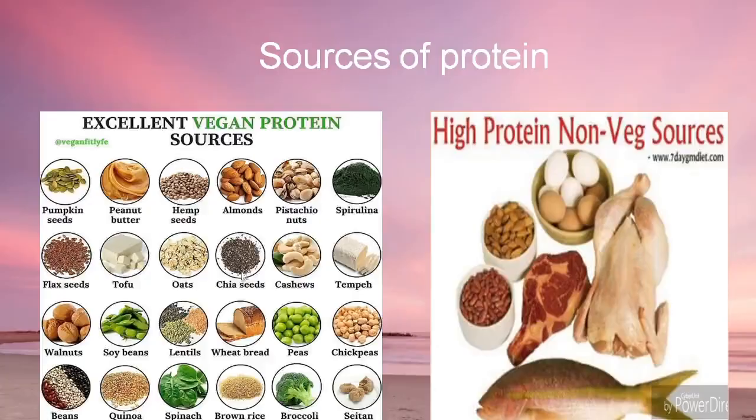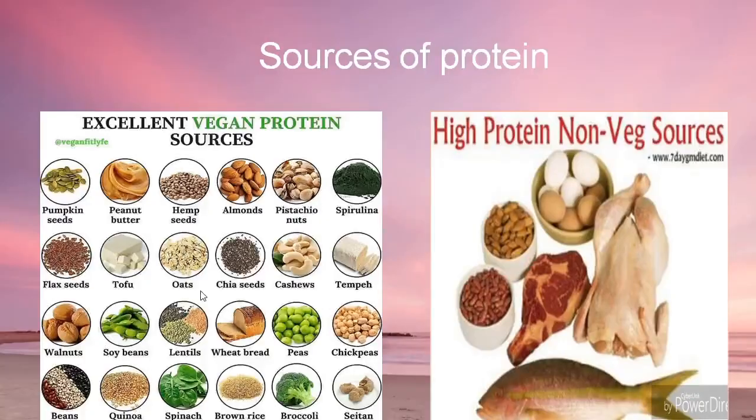Then cereals and milk or milk products. For example, in khichdi, cereals, rice and dal are included, which means cereals and pulses. By combining them, we can increase the quality of protein. The amino acids we get from rice and dal combined give us good quality protein.